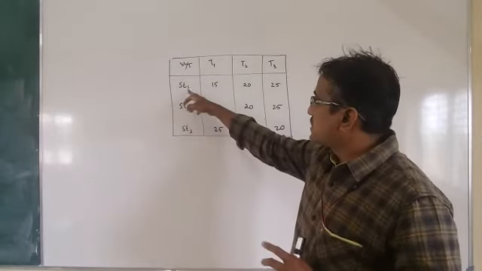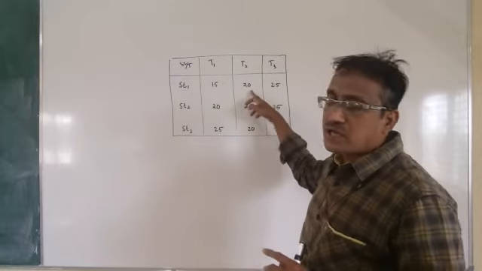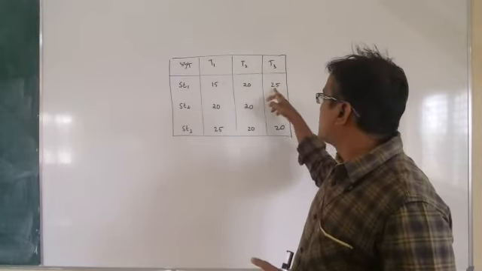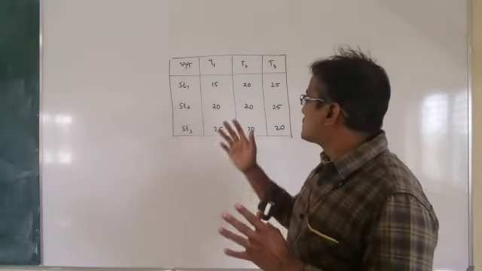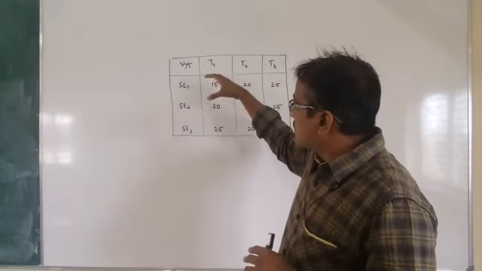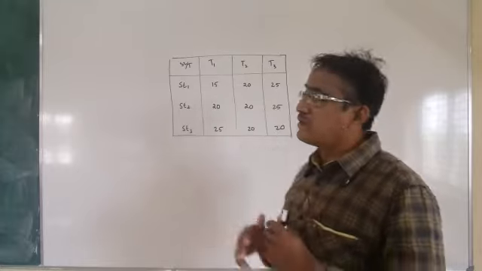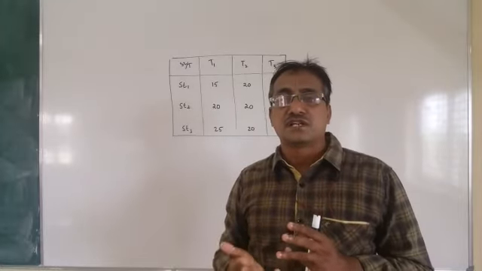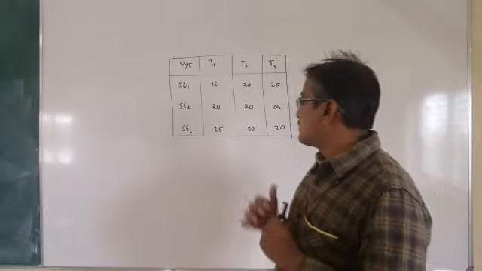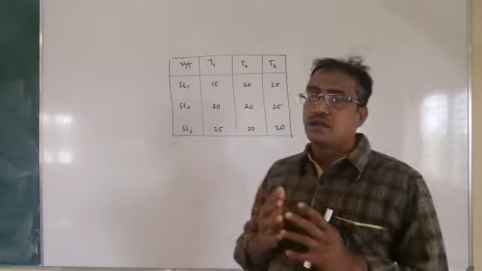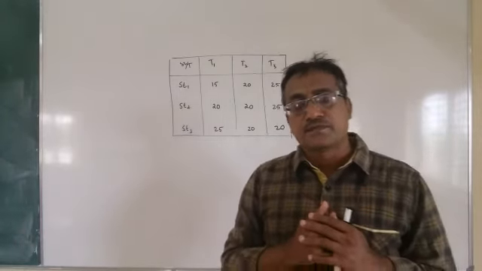In test 1, student 1 has got 15, in test 2, student 1 has got 20, in test 3, student 1 has got 25 marks. Similarly, student 2 has got 20, 20, 25 respectively in test 1, test 2 and test 3. Student 3 has got 25, 20, 20 respectively in test 1, test 2, test 3.